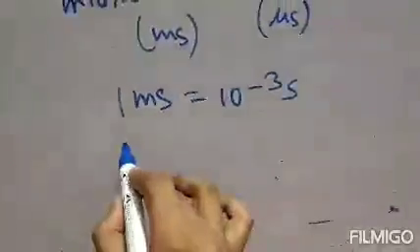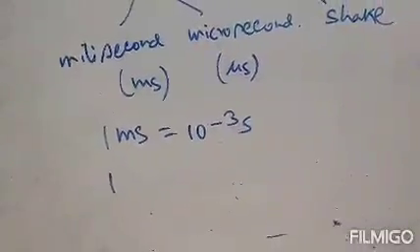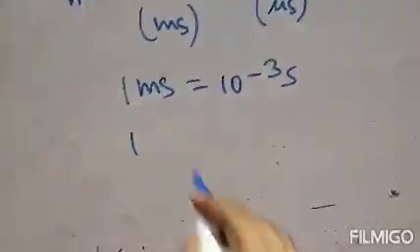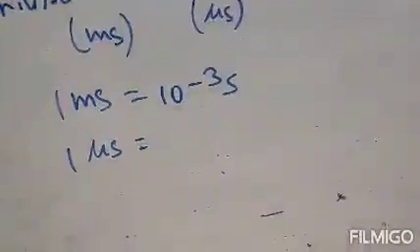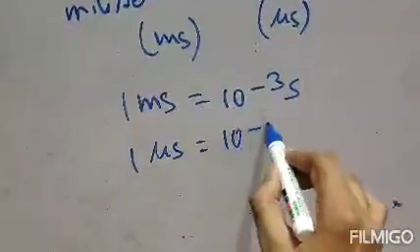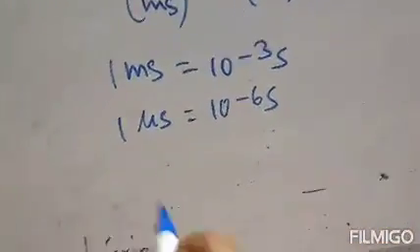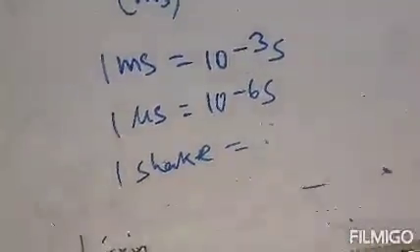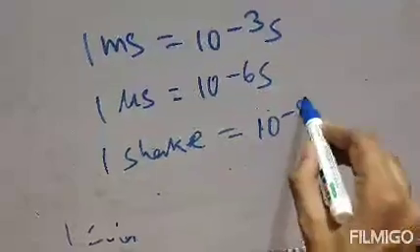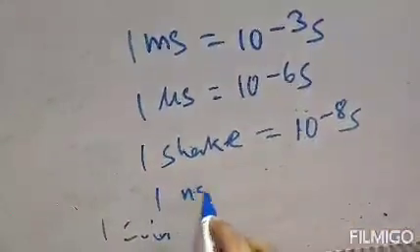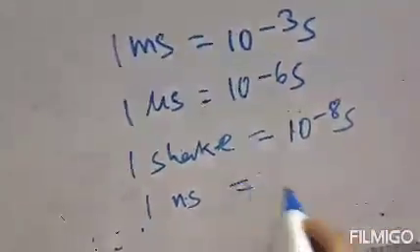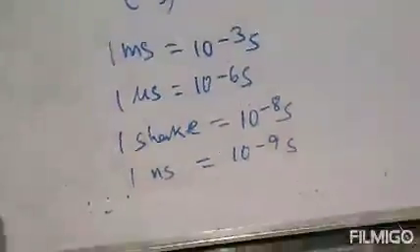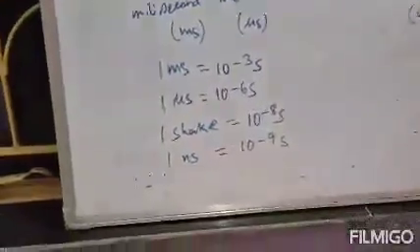Clear? 1 microsecond, that is 1 µs, is equal to 10^-6 second, and 1 shake is equal to 10^-8 second, and 1 nanosecond, that is 1 ns, is equal to 10^-9 second. So these are the smaller units of time.